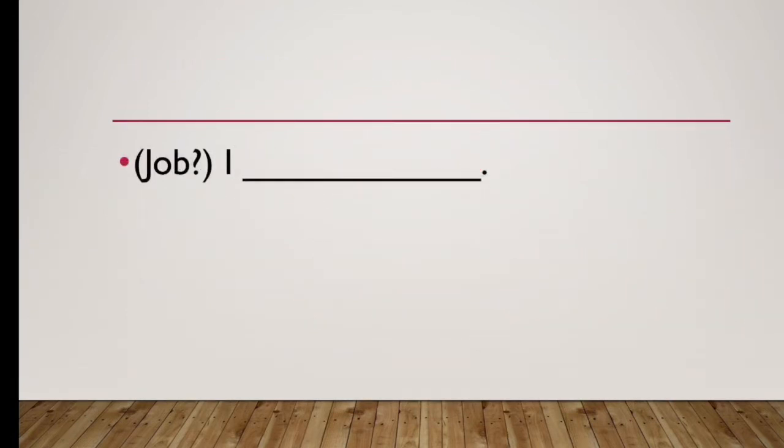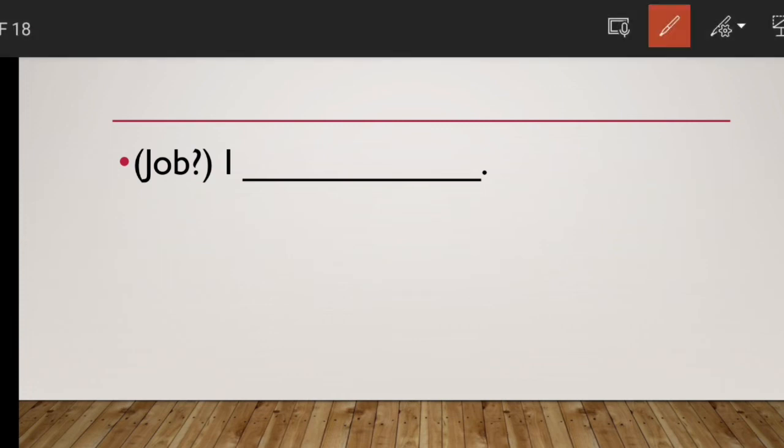So now see the first one here in this slide, job. We have talked about name, age, and where are you from, right? Your country's name. Now the job. If the question is what is your job, for example, what is my job, right? I'm an English teacher, right? So I can write down here I am a teacher.